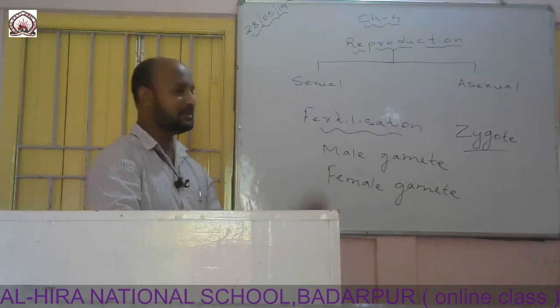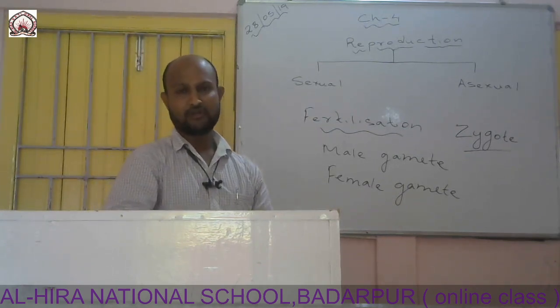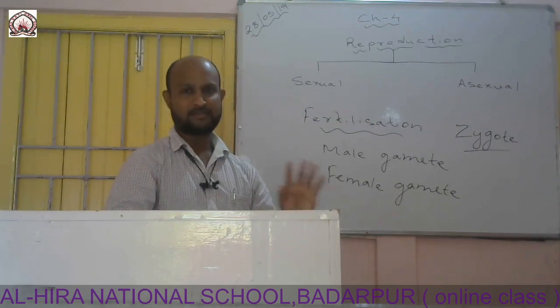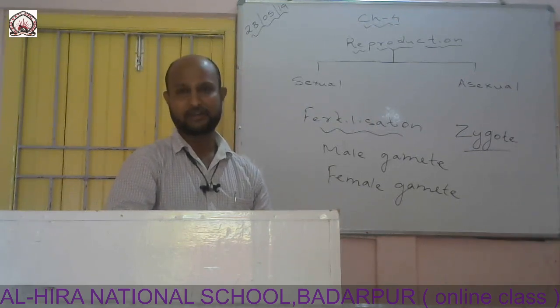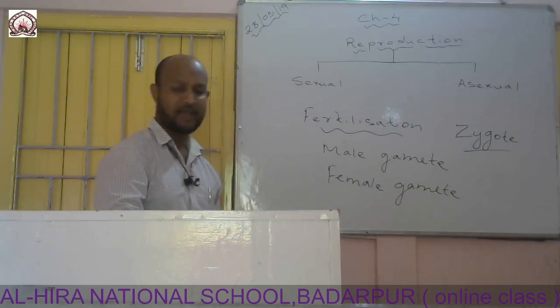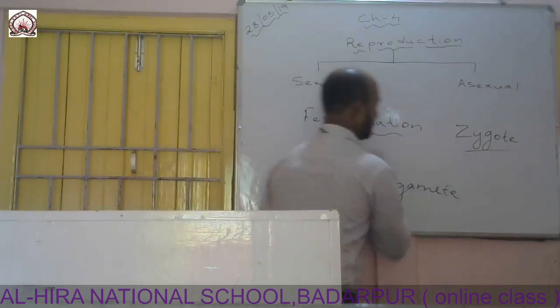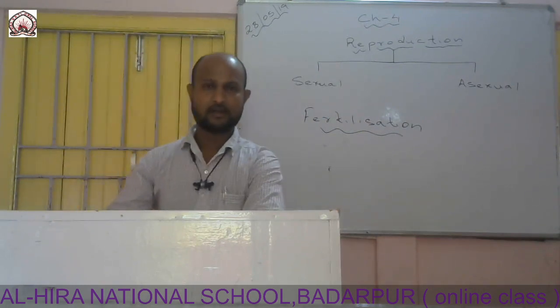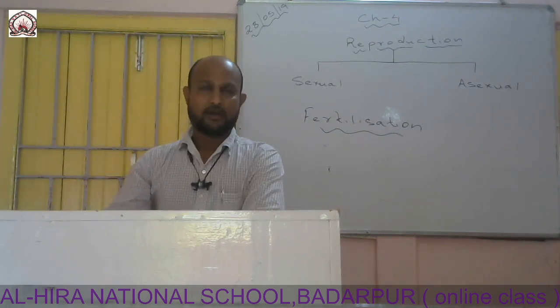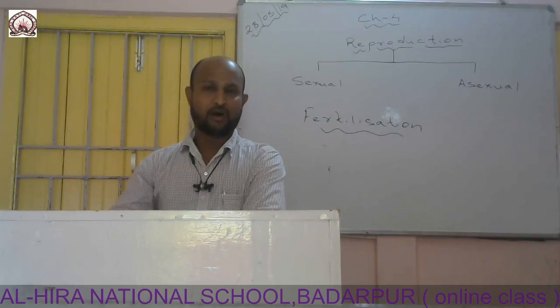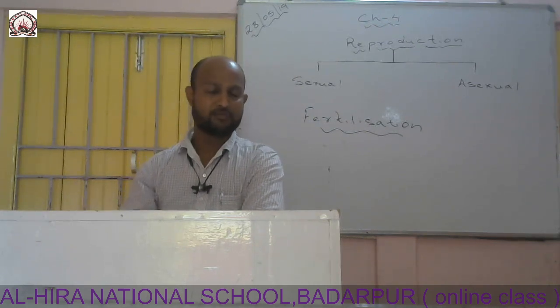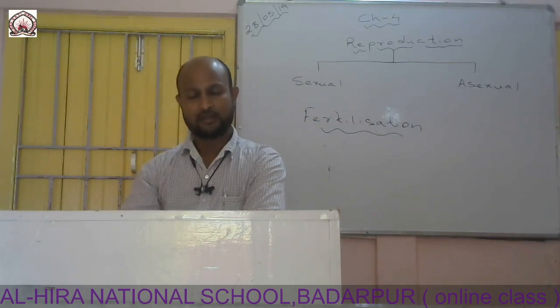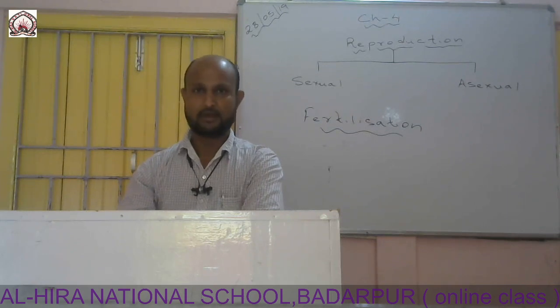Now we shall learn about the types of fertilization. As we have learned, fertilization is the fusion of the male and the female cell. This fertilization is again of two different types: external fertilization and internal fertilization. External fertilization is that fertilization where fertilization takes place outside the body of organisms, and internal fertilization is that fertilization which takes place inside the body of the organism, that is especially in case of the females, inside the female's body.